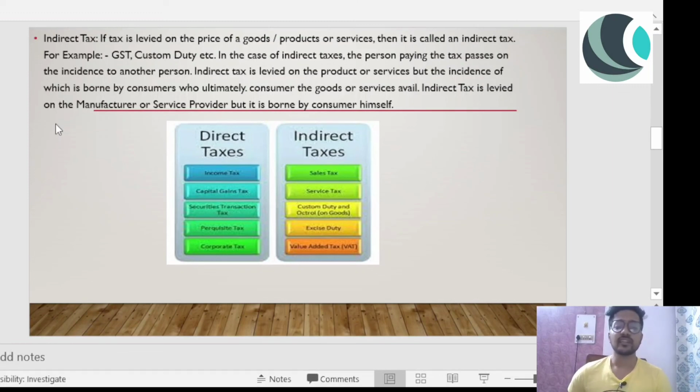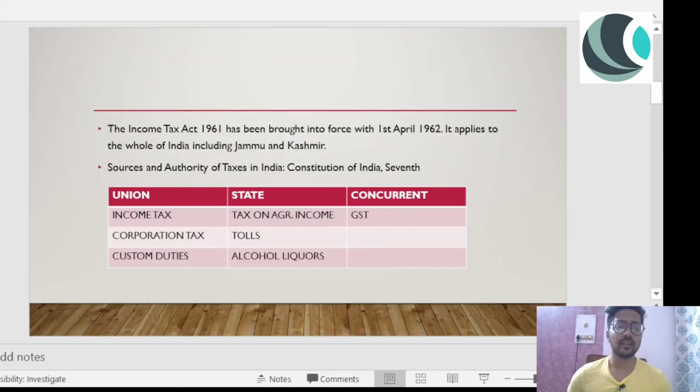So direct tax and indirect tax, these are two broader classifications of taxes. I hope everyone who is watching the video is clear with what is the difference between direct tax and indirect taxes, right?